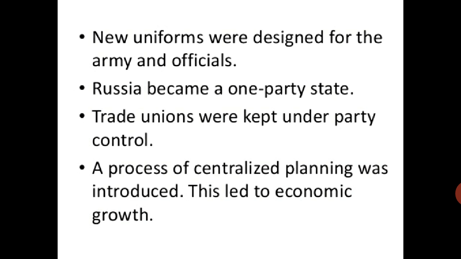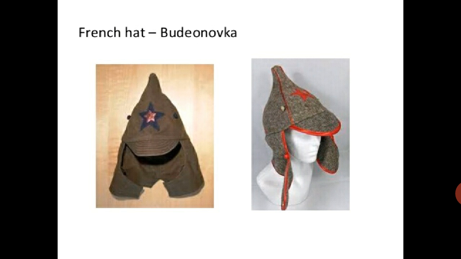They banned the titles of aristocracy to mark the change, and economic growth was possible.